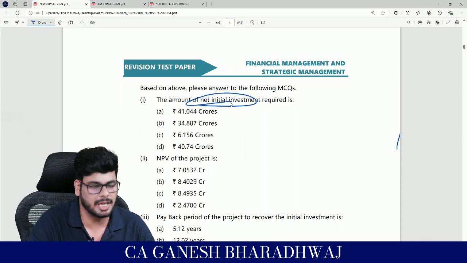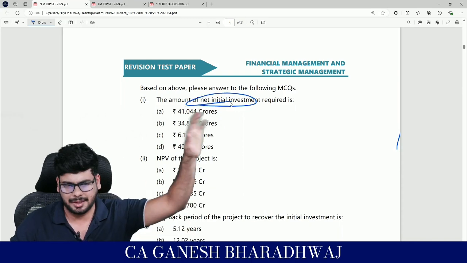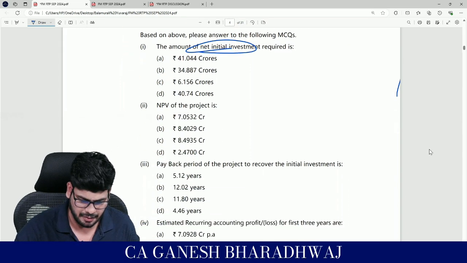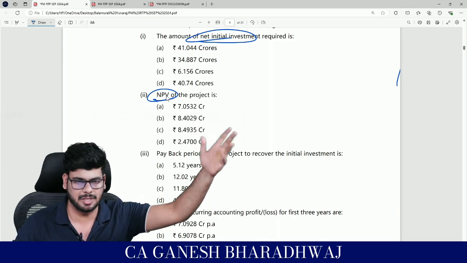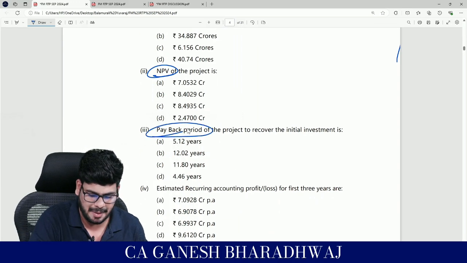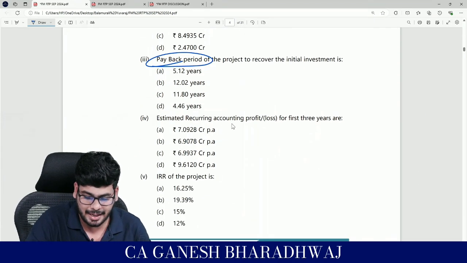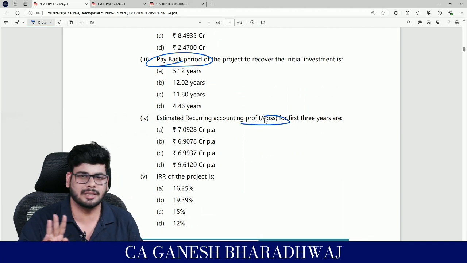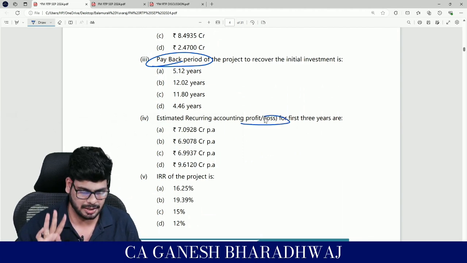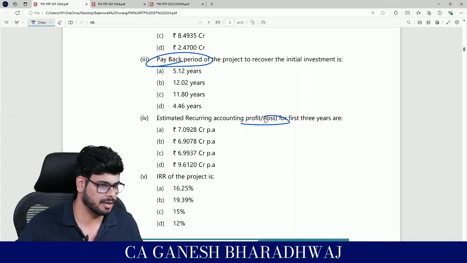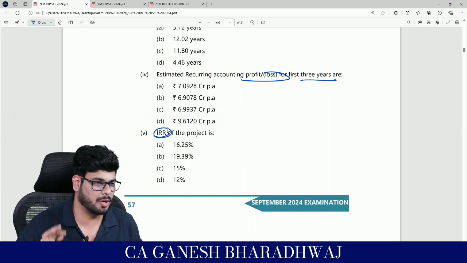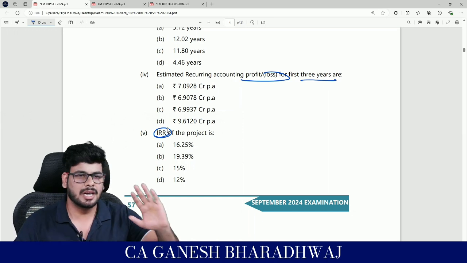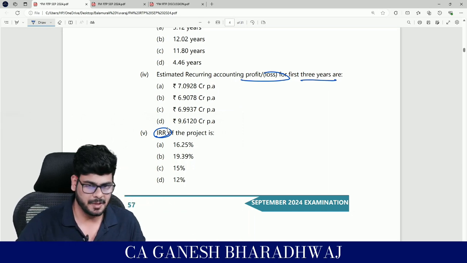Calculate the net initial investment, which means there is some calculation revolving around your initial investment. NPV of the project, this clearly tells you that this is a capital budgeting, investment decision sum. Then they are asking you for payback period, estimated recurring accounting profit or loss. Nothing but annual profit they are asking, that's all. Recurring, obviously profit recurs, it happens every year. For the first 3 years they are asking IRR of the project. Clear with this? Clearly this is a capital budgeting sum.